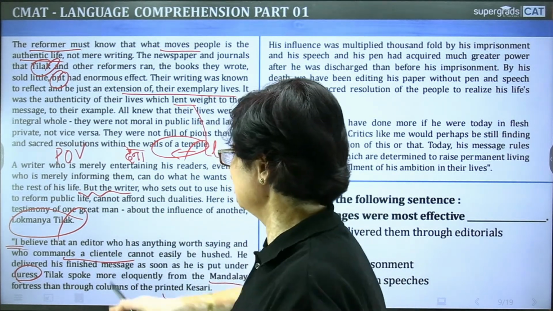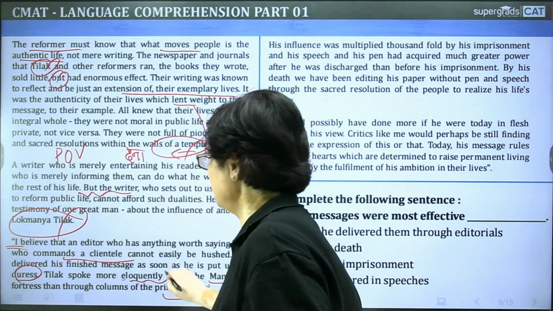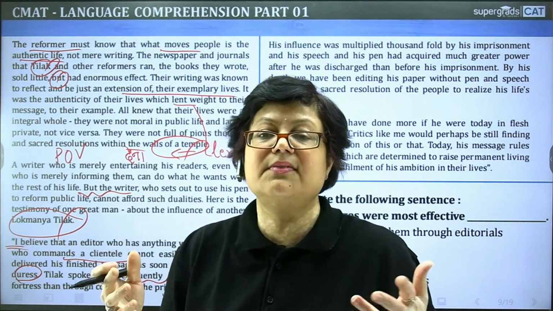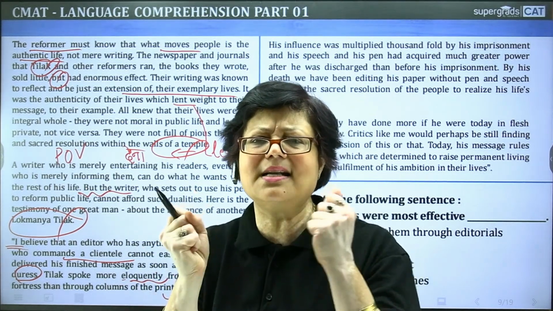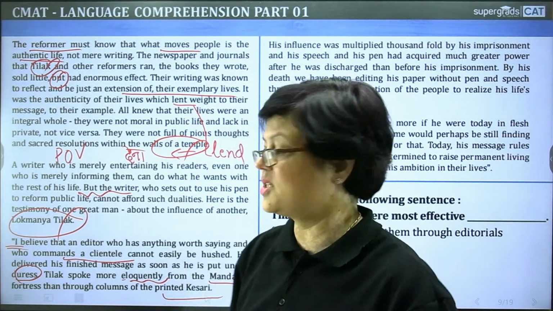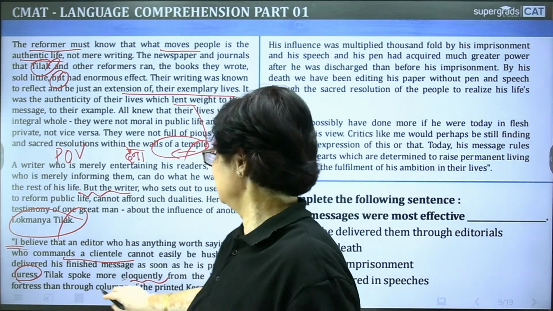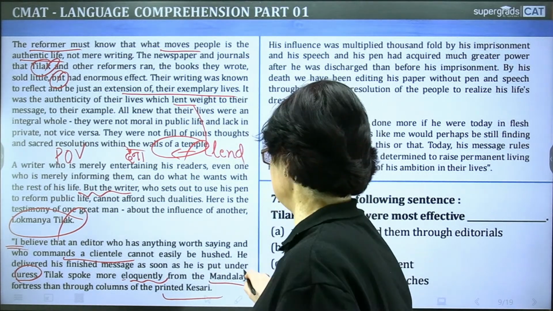ठीक है. So what the author is trying to say, देखिए, Tilak spoke more eloquently. Eloquently मतलब एक होता है ना तेजपूर्ण तेजस्वी वक्ता, who speaks brilliantly, who commands the, who captures the heart of the audience. So Tilak spoke more eloquently from the Mandalay fortress than through columns of the printed Kesari. ये बहुत important है, इस पे ध्यान दीजिए.